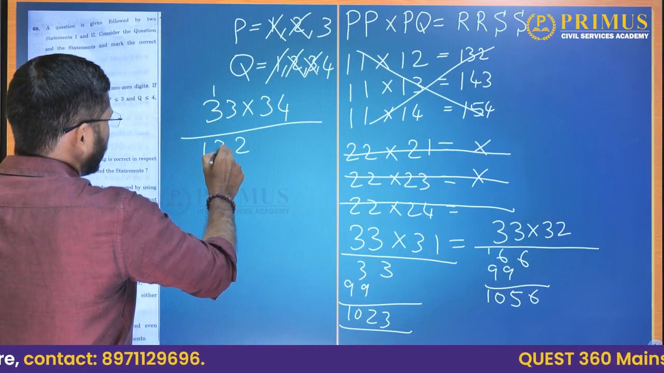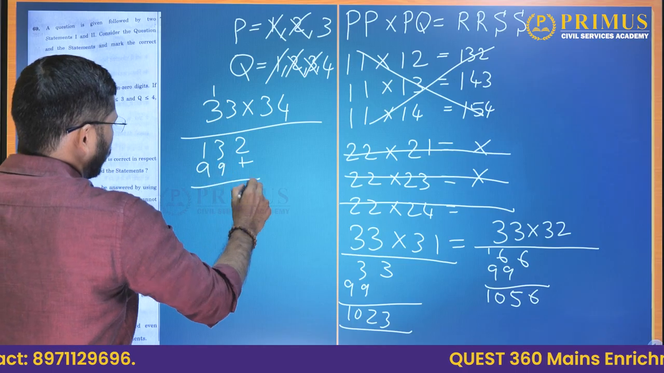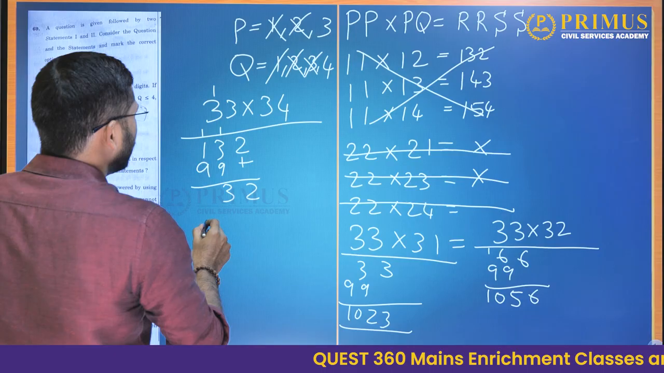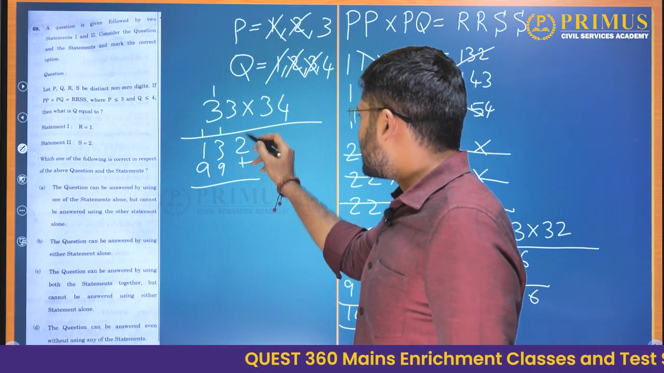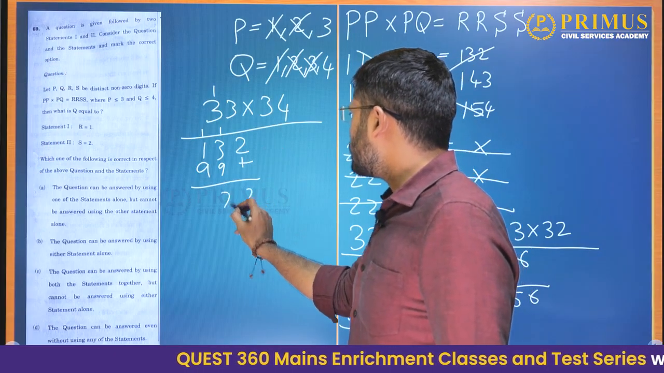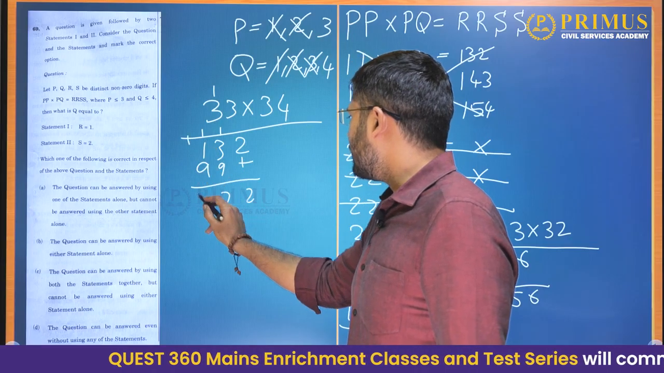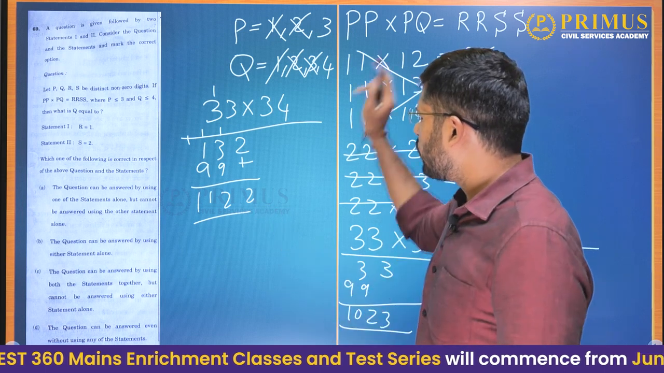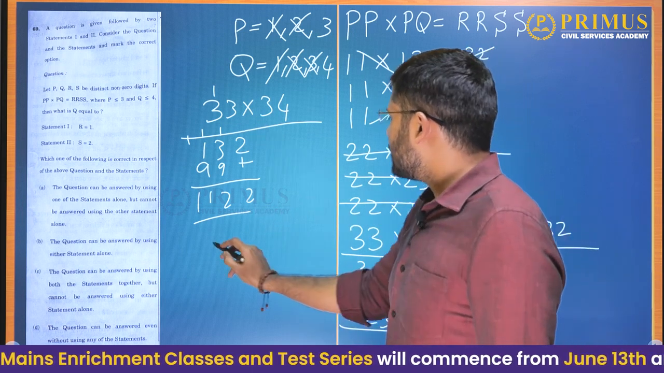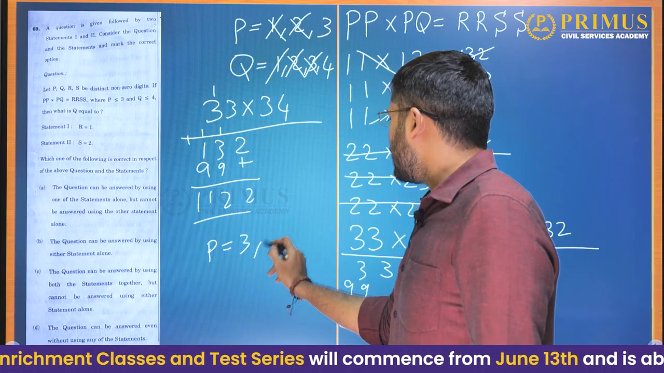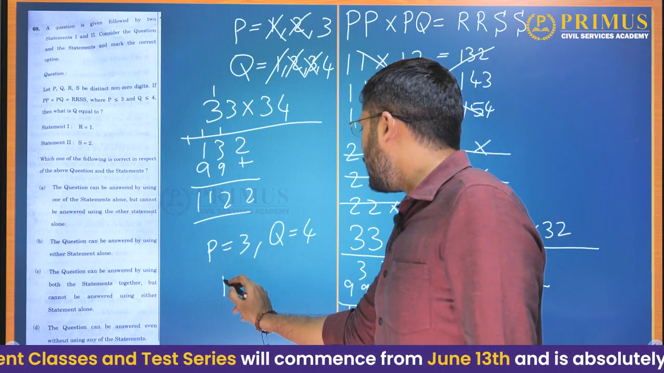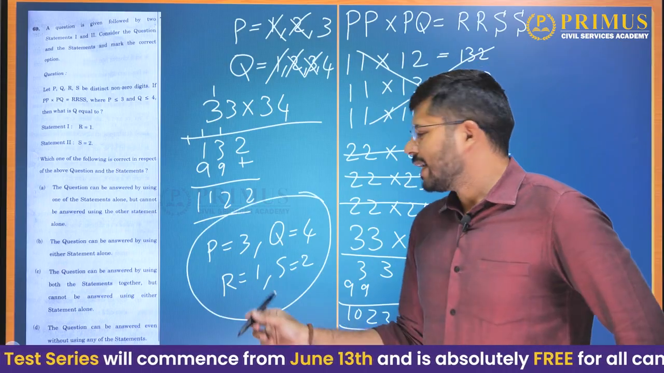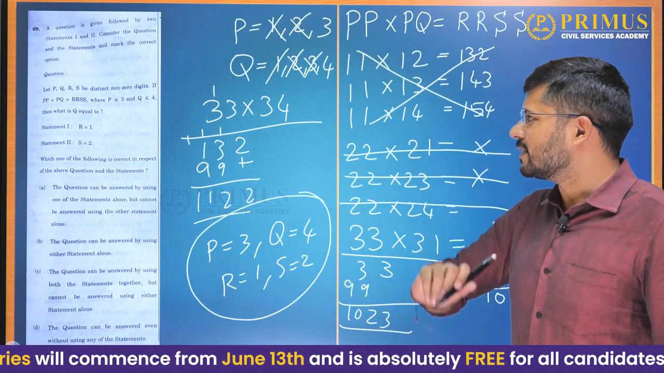12, 13 plus 99. Okay, let us add them. 2, 1 carry, 10, 11. So 33 into 34 will give us 1122. Now that is in the format of RRSS. Now P is 3 and Q is 4, R is 1 and S is 2. So we were able to uniquely identify the values of P, Q, R and S.